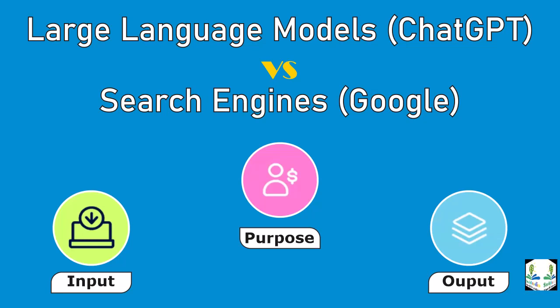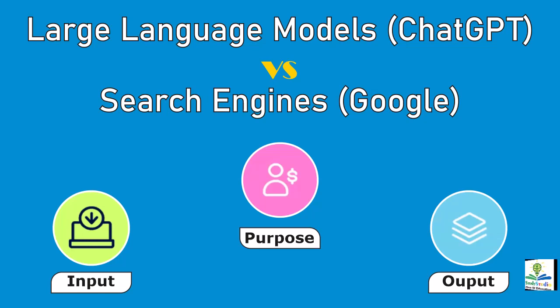First of all, the input. For ChatGPT, you can ask ChatGPT what the question should be that you should be asking, if that makes sense. Essentially, you can prompt it or ask it a question about anything and build it up in a conversational style. Even if you ask something wrong, you can correct it in your follow-up prompts. But that's very different from how a search engine works. Google only accepts a one-time input of a basic text query. And based on that query, it goes through the internet and finds you the relevant links for that search result.